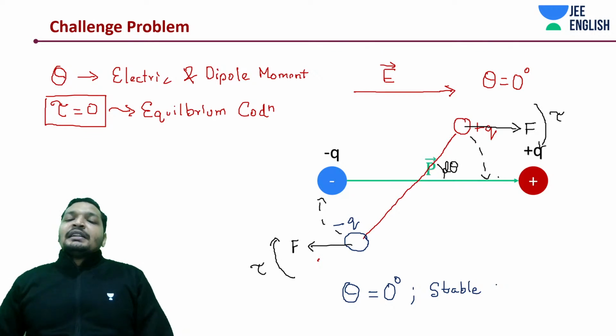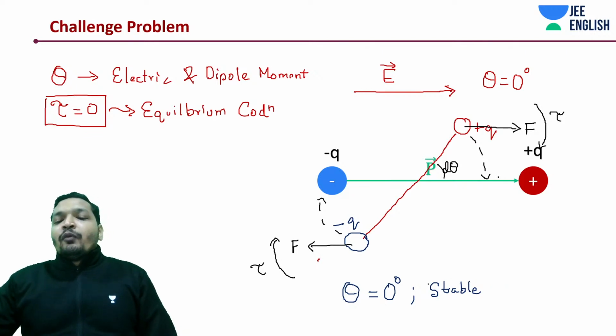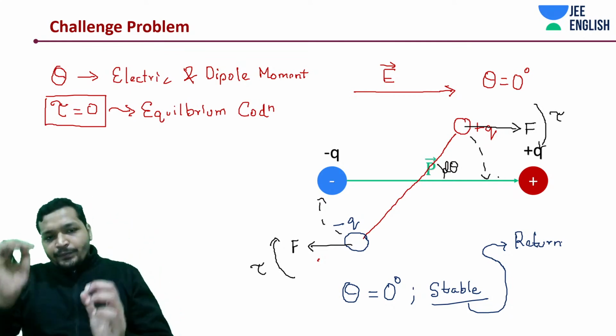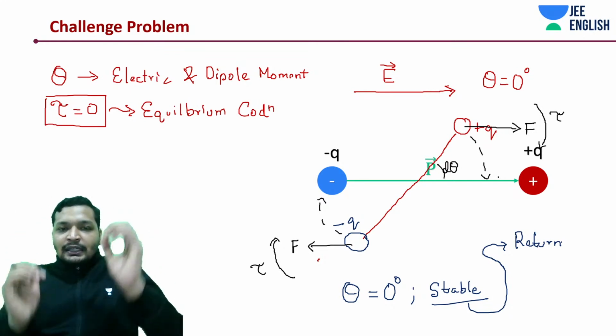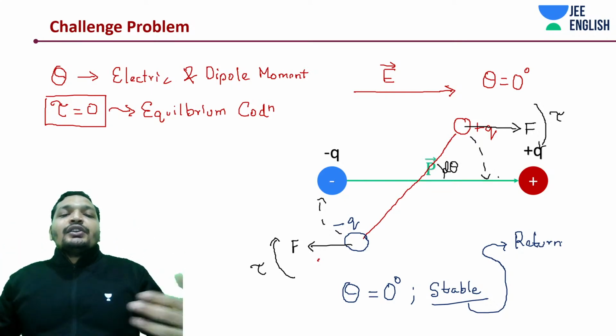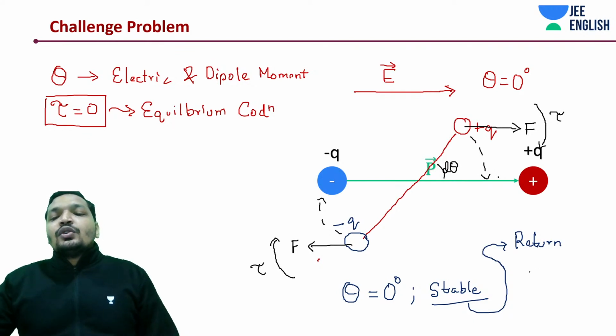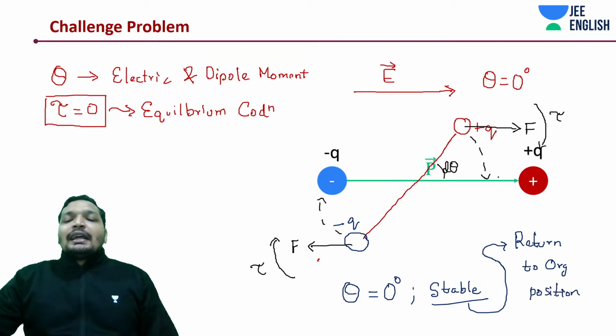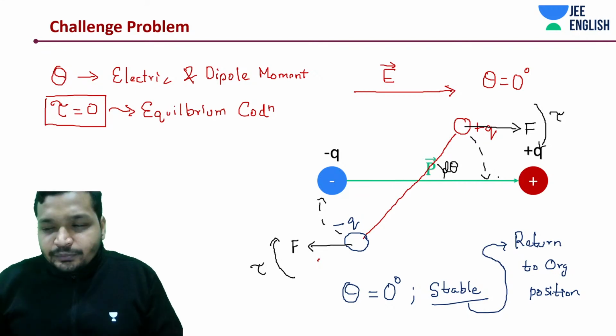Why is this known as stable equilibrium? Because it is tending to return to the original position. In stable equilibrium, if you disturb it a little bit, it will actually start oscillating. Because there is a rotational inertia associated with it, it will oscillate, but the system is still trying to return to the mean position or original position. So it can exhibit something like a harmonic motion.